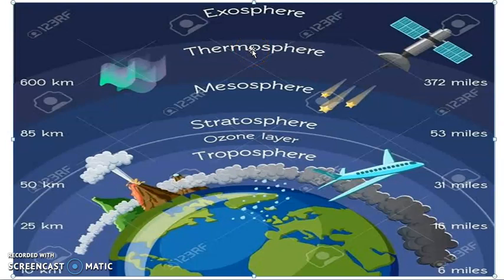It is also called the ionosphere. And the last one is the exosphere. This exosphere is the final layer of the atmosphere. Everyone clear with this? So there are 5 main layers of the atmosphere: the troposphere, stratosphere, mesosphere, thermosphere and exosphere.